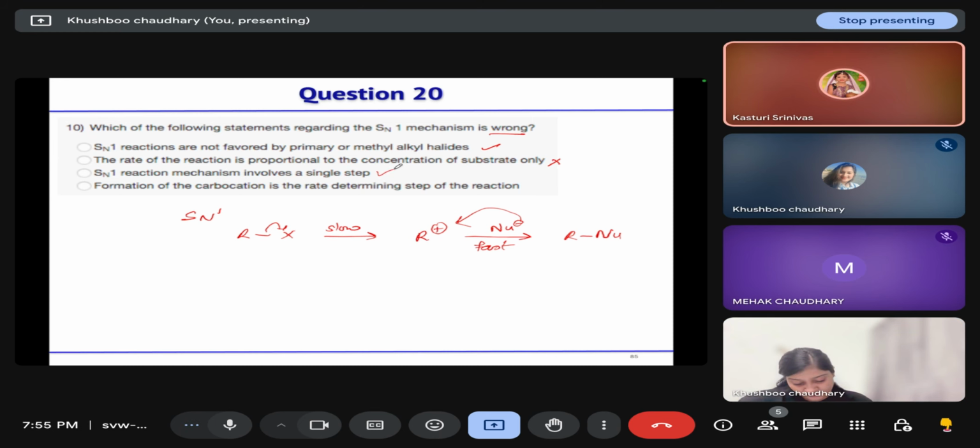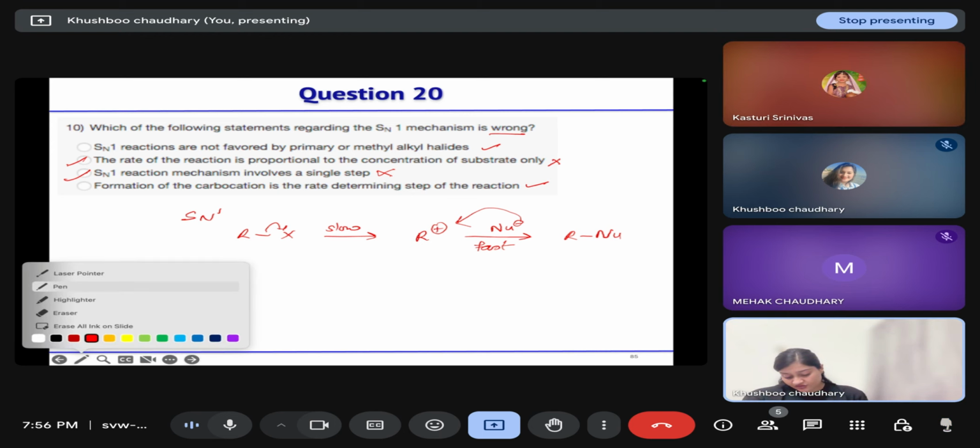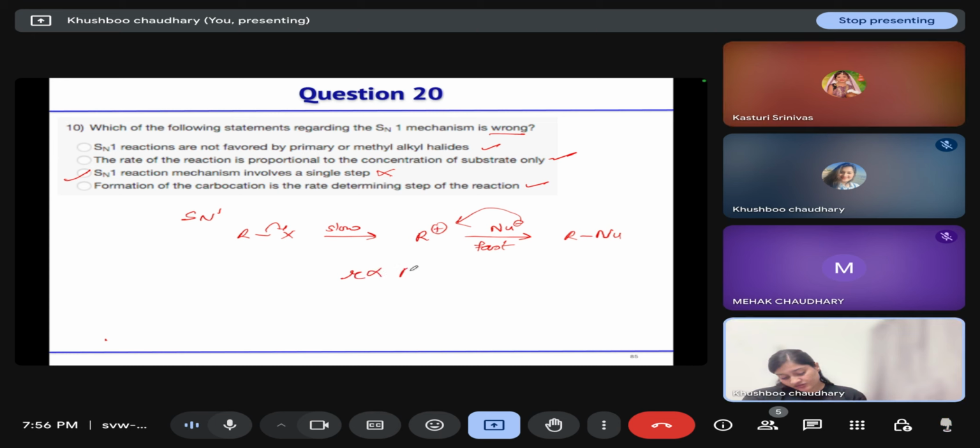Then, SN1 reaction involves a single step. No, it will involve two steps. Formation of carbocation is the rate-determining step. This is correct. So the statement that is wrong is the single step one. The rate depends on the concentration of substrate only. Nucleophile is attacking in the fast step. So the correct option is option third. Here the rate is directly proportional to the concentration of substrate only, but not on the nucleophile.